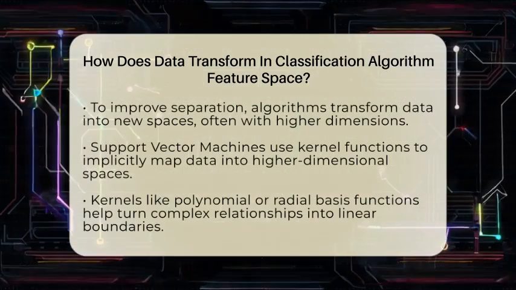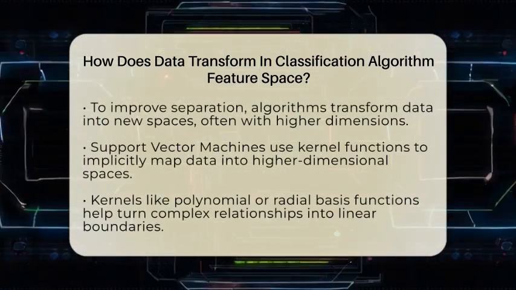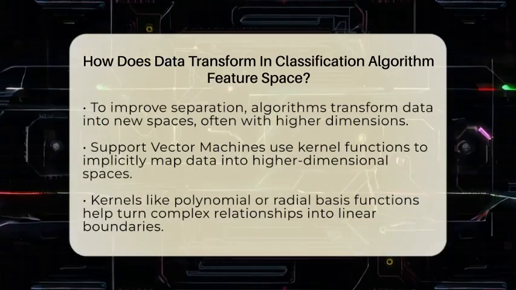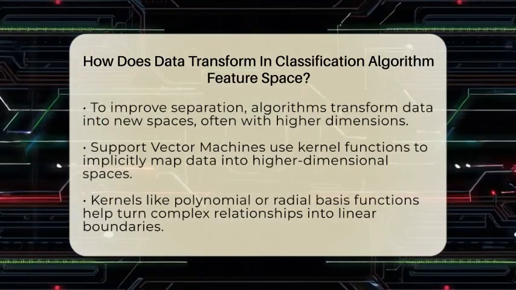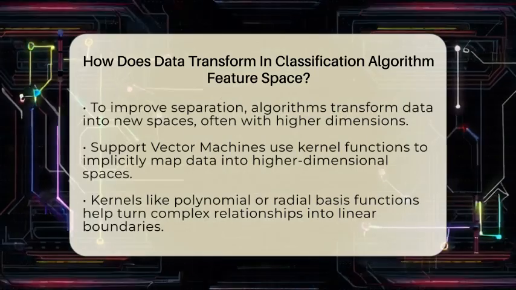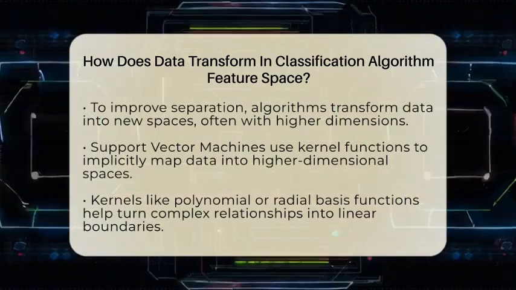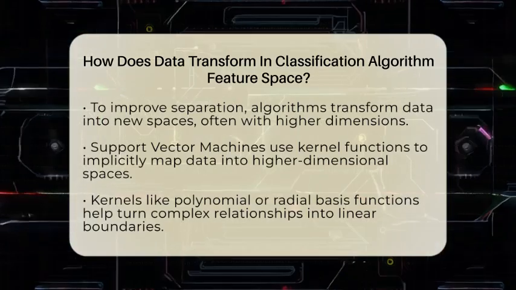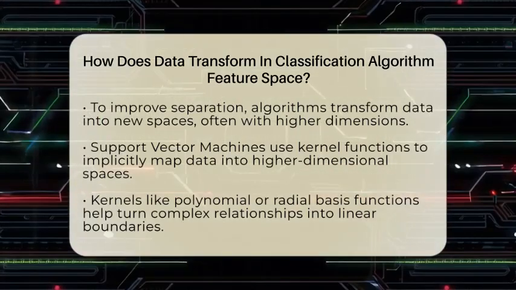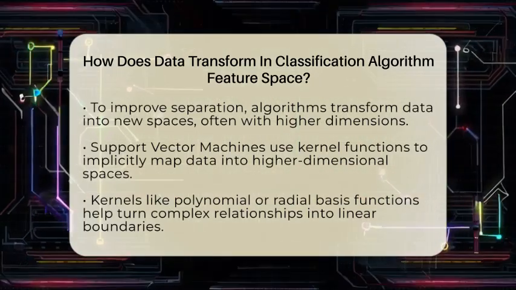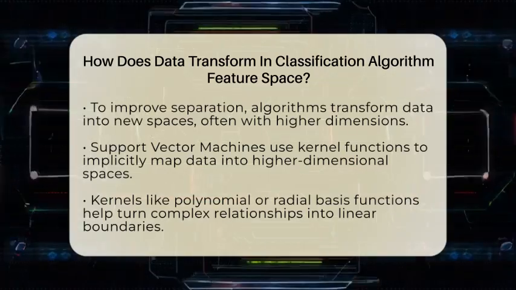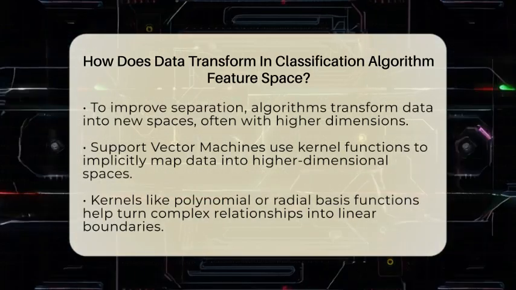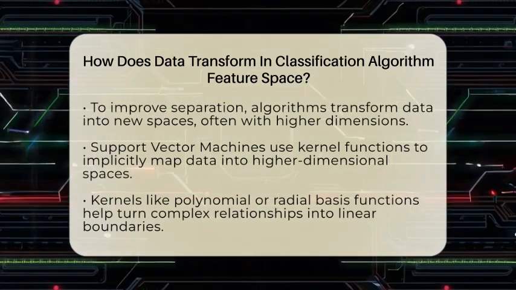Sometimes, the original feature space makes it hard to tell different classes apart because data points from different groups overlap or are not linearly separable. To fix this, algorithms often apply transformations that map data into a new space. This new space is usually higher in dimensions, which helps make the classes more distinct. Think of it like stretching or twisting a tangled ball of yarn into a straight line so you can see the pattern better. Support vector machines are a good example.